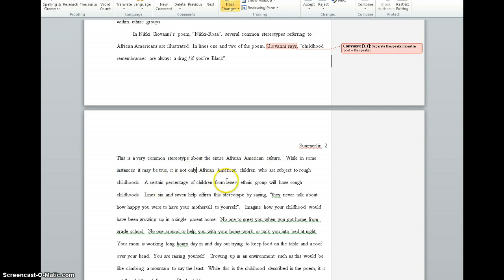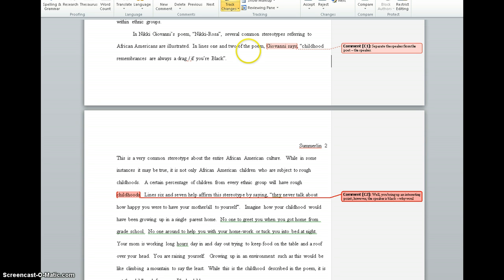A certain percentage of children from every ethnic group will have rough childhoods. Now, one of the things that I might say in regards to the content is, well, you bring up an interesting point. However, the speaker is black.